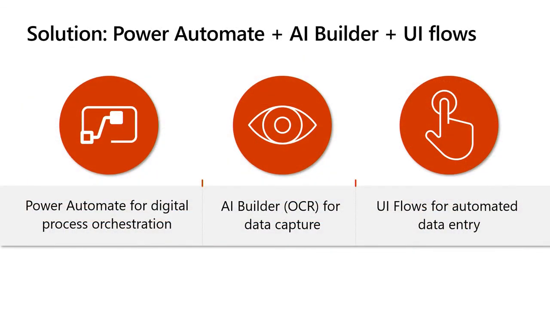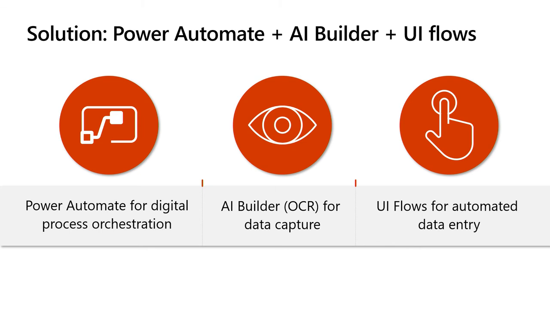So what did they do to leverage the Power Platform? Well, they used Power Automate for the digital process orchestration. They have a lot of processes that they already had inside of the IT department, workflows and stuff like that, but they needed to orchestrate them all, so they used Power Automate for that. For all the invoices coming in, they needed to use AI Builder, the OCR, for the data capture. As forms come in, they can use the machine learning of AI Builder to understand the forms and get the data out.